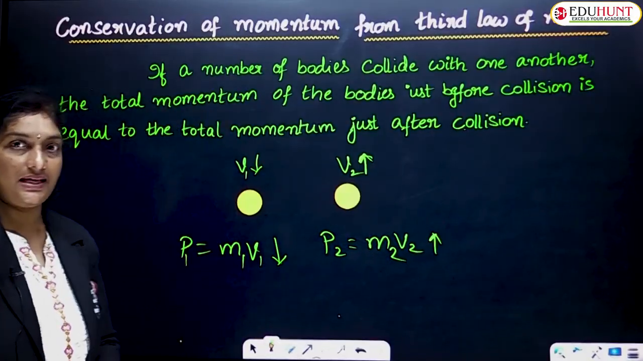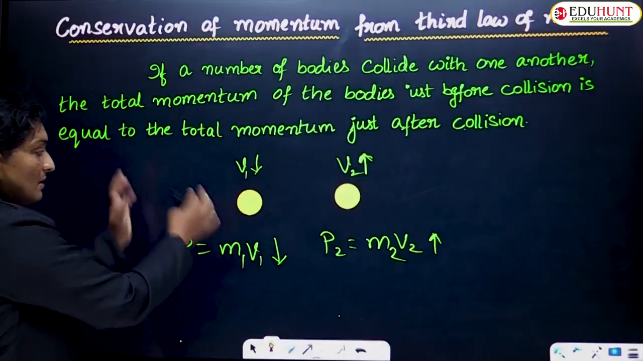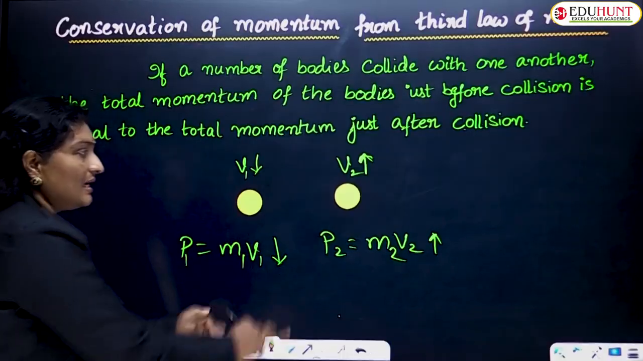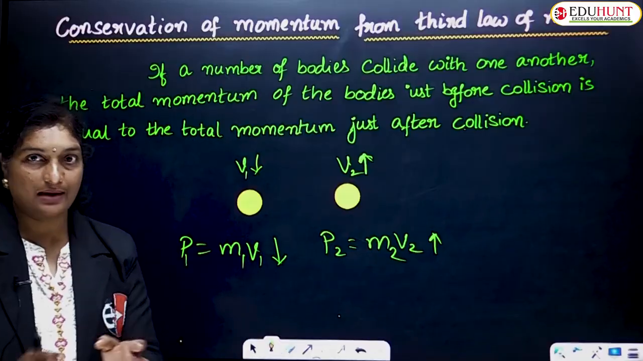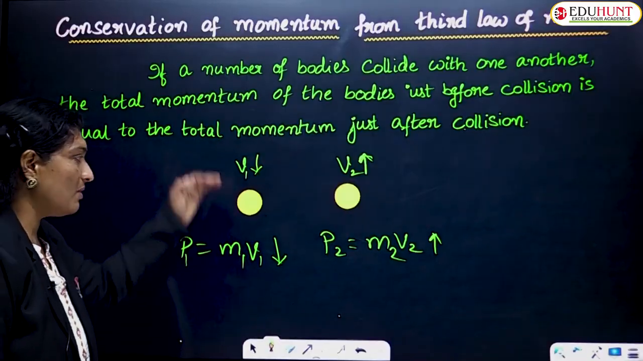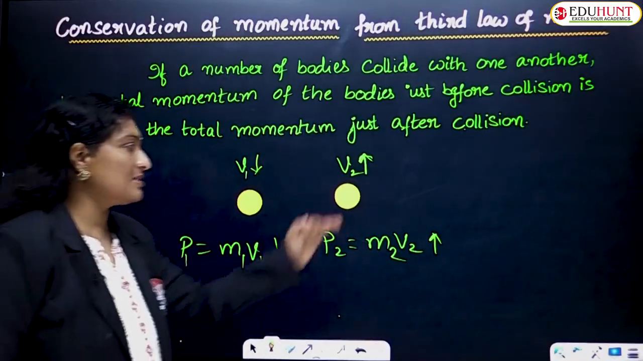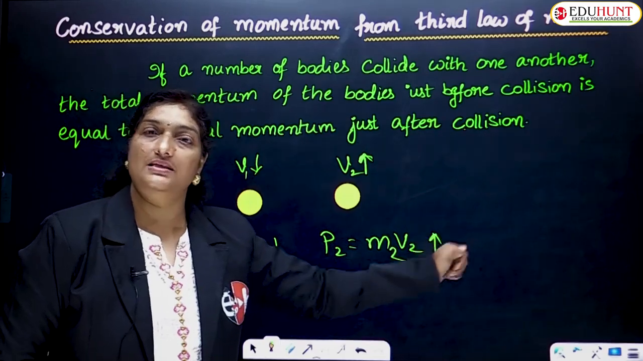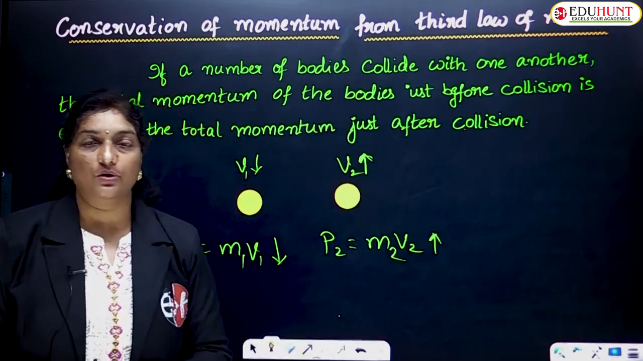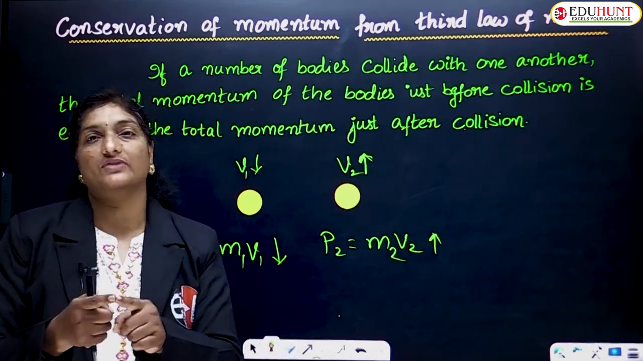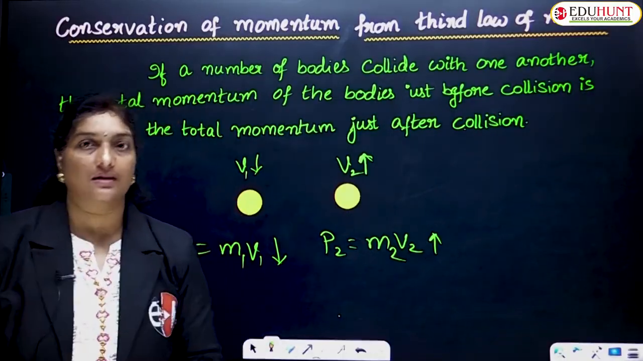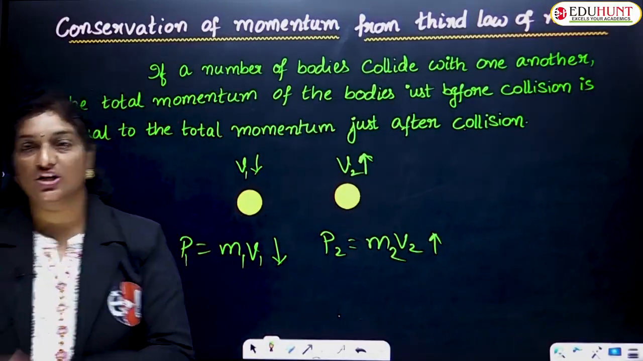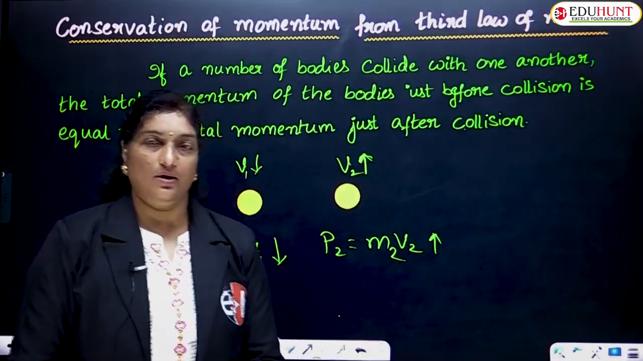How much is it increasing? Whatever momentum the first body loses, the same amount of momentum is gained by the second body. That means the loss in momentum of the first body is equal to the gain in momentum of the second body. From this we can conclude that the total momentum of the two bodies, that means the total momentum of the system, remains constant before collision as well as after collision.